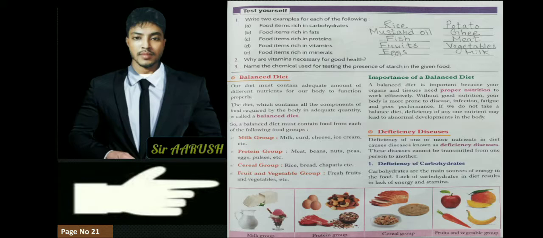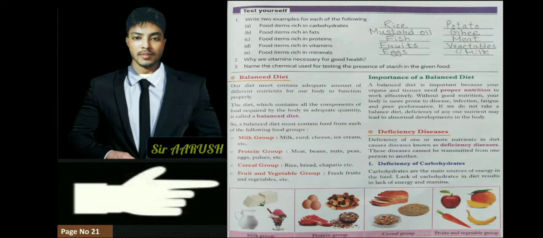So in a balanced diet, there are so many things. Milk group, we have to drink milk in the morning or afternoon. And in protein we can take meat, beans, peas, eggs. In cereals we have to take rice, bread or chapati. In fruit and vegetable we are taking fruits and vegetables. I am not telling you to eat all these things at one time, but from morning to night we have to consume these things together. In the morning we are consuming milk, in the afternoon we are eating rice, vegetables, at night we are consuming rice, and fish or egg or meat. So in that way we are having a balanced diet.